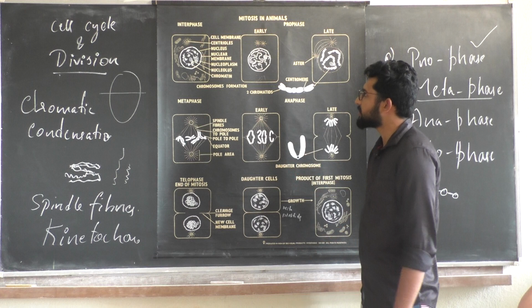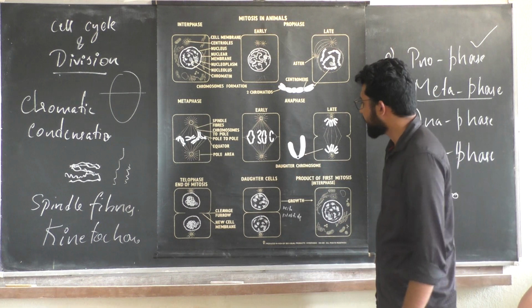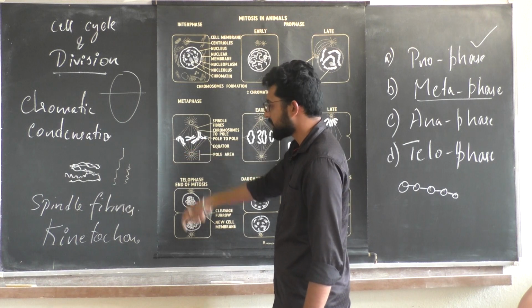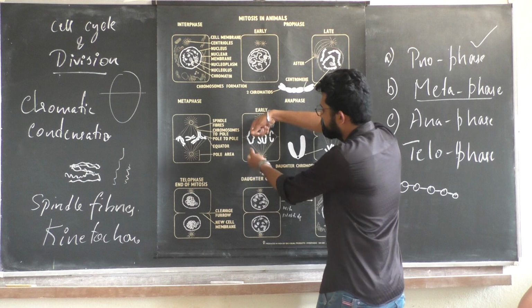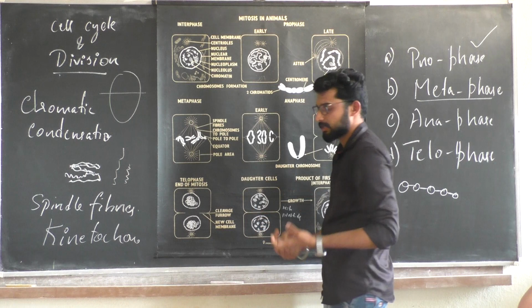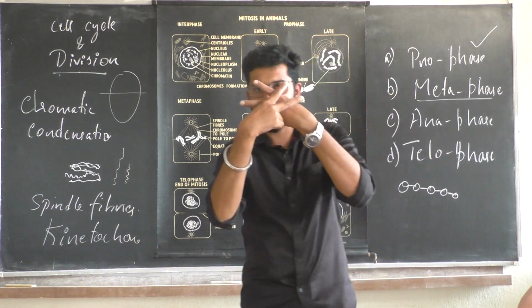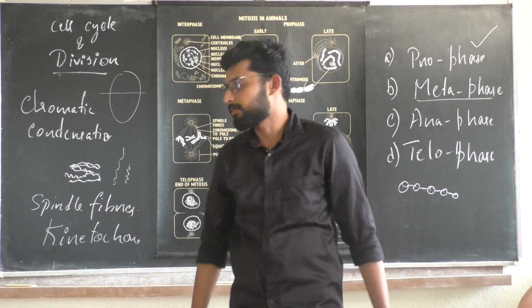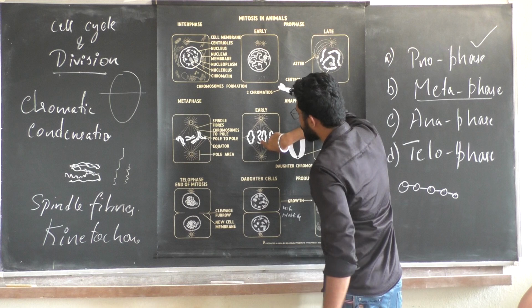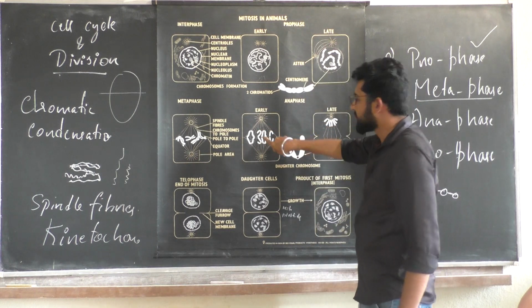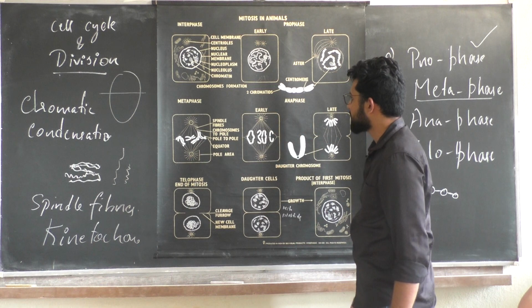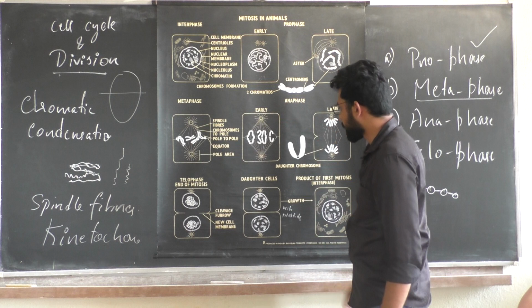Next we are entering the phase of anaphase, where the centromere undergoes division. So the homologous pair will be pulled apart towards the pole. The structure is like this, and it will be pulled apart to the pole like this. So in the chromosomal movements you can find that it is slowly migrating towards the pole.